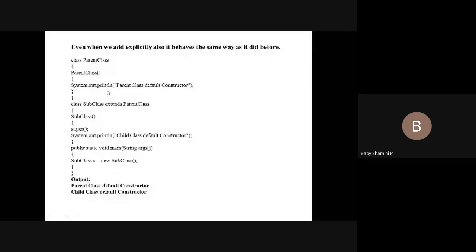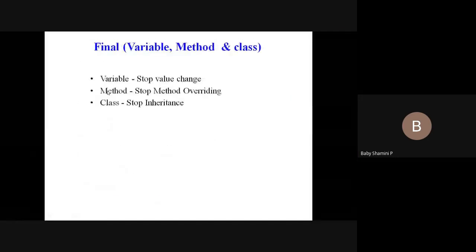Next we have final. What is the purpose of using the final keyword? We can use the final keyword with a variable, method and class. First we have variable. If you declare the variable as final, it acts like a constant. We cannot change the value.